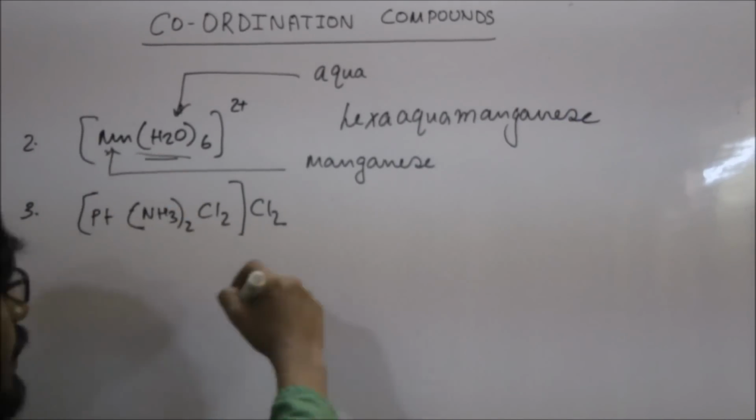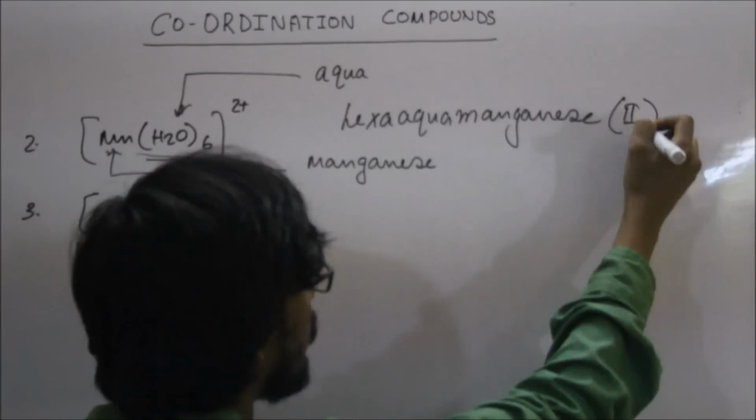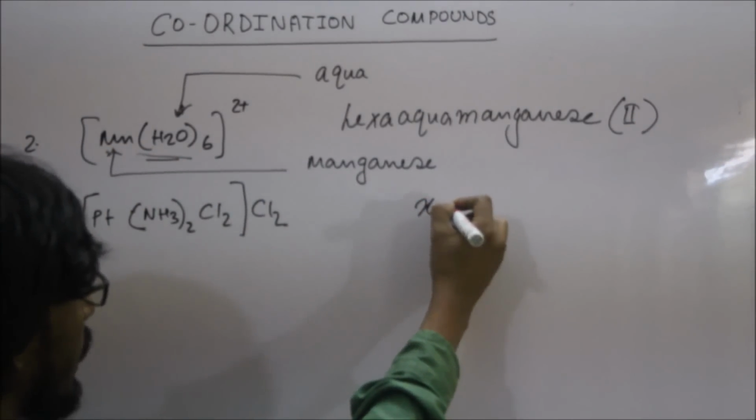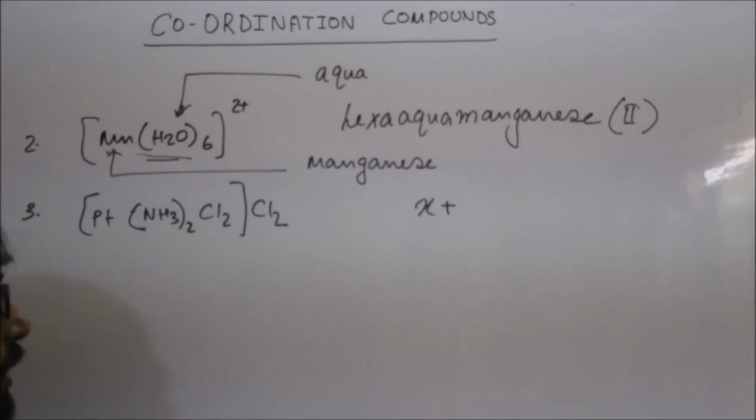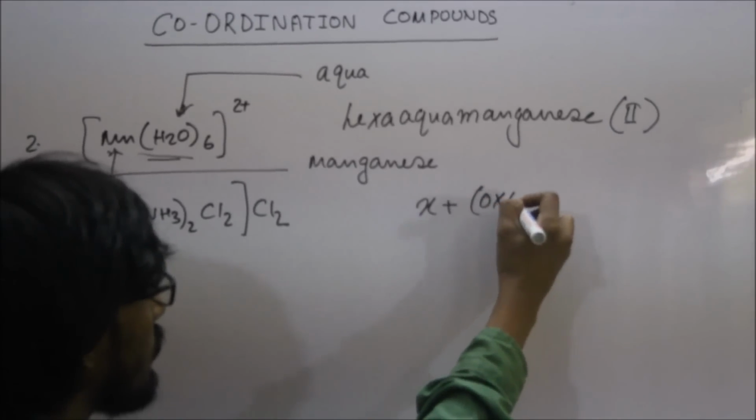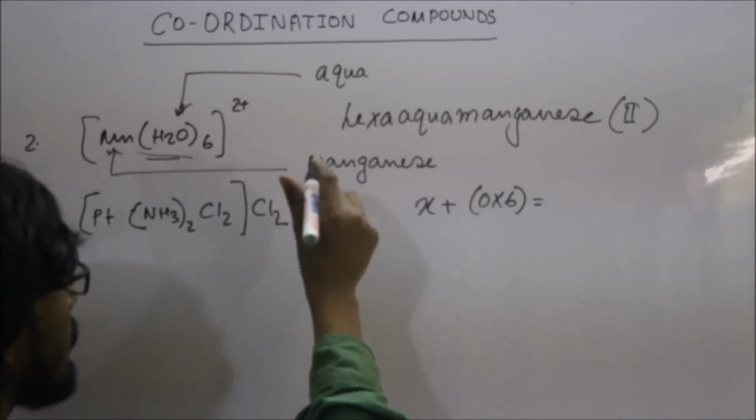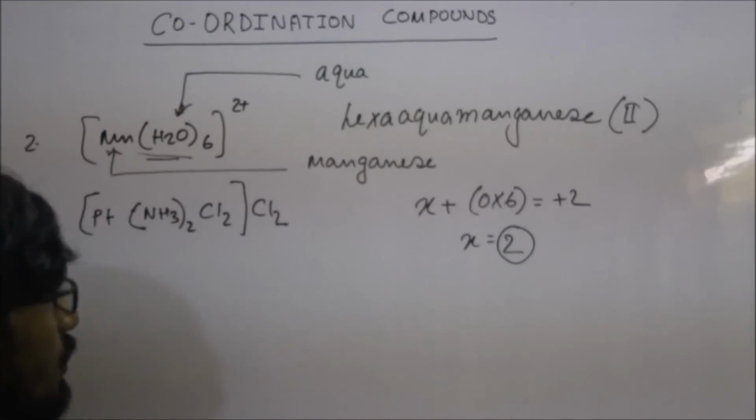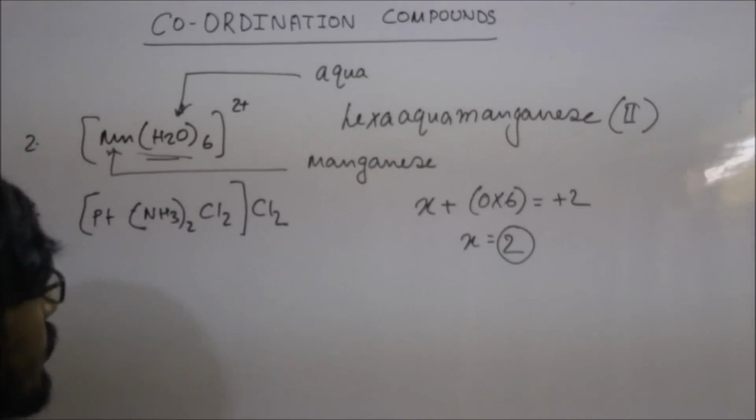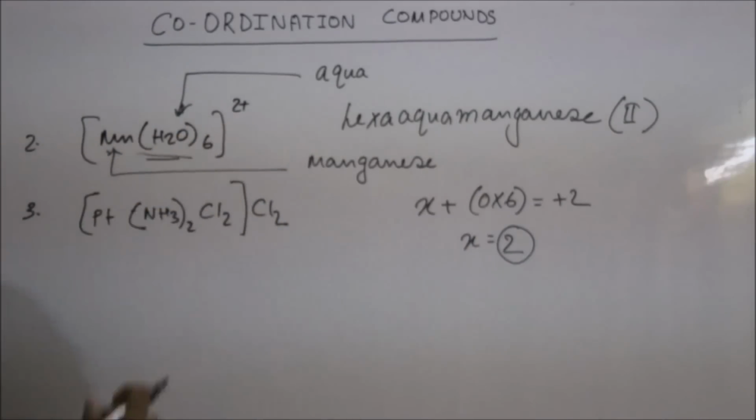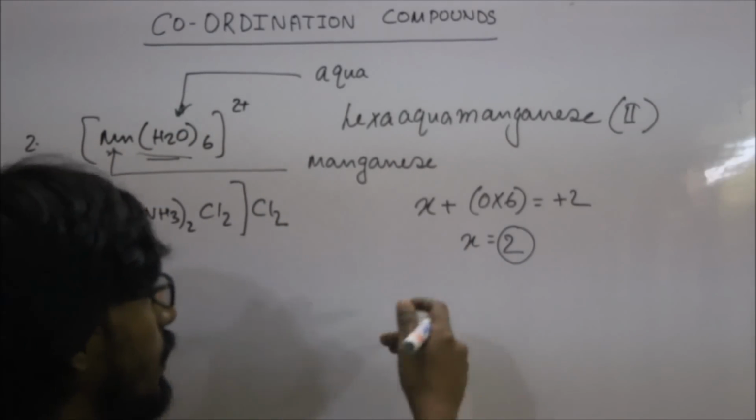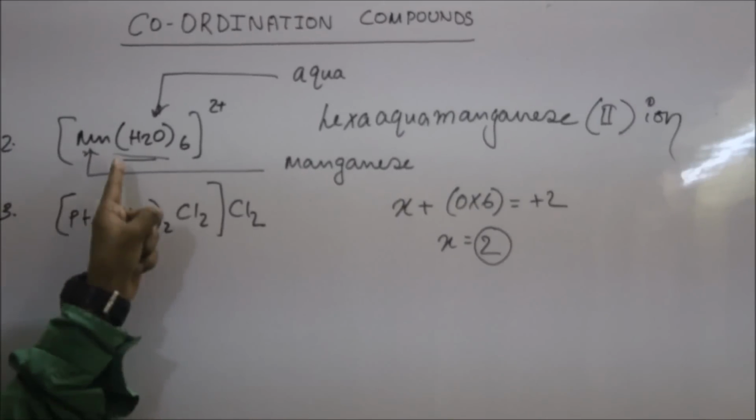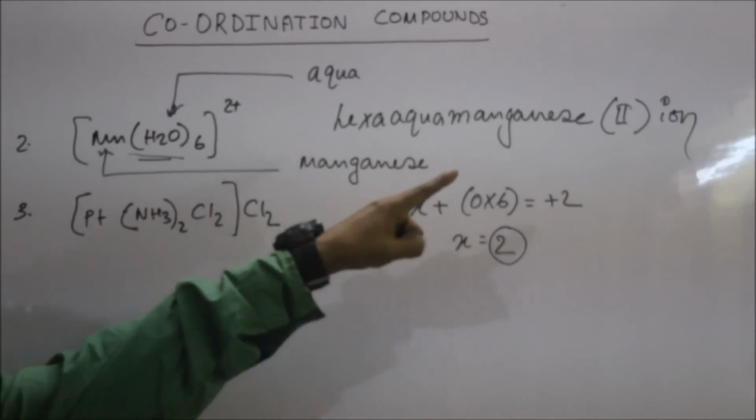The oxidation state of manganese will be 2, because let the oxidation state of manganese be X, plus the oxidation state of water which is 0, so 0 into 6, equals the oxidation state of the complex which is +2, so X equals 2. So the oxidation state of manganese is 2, and here only the cation is present, so this will be named ion. So the IUPAC name of this complex will be hexaaqua manganese 2 ion.